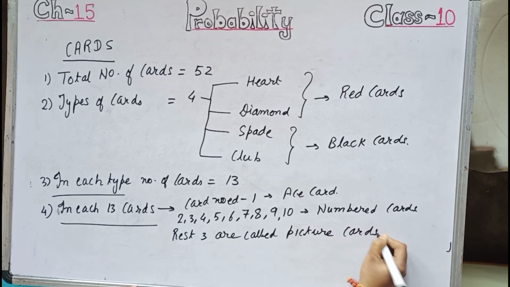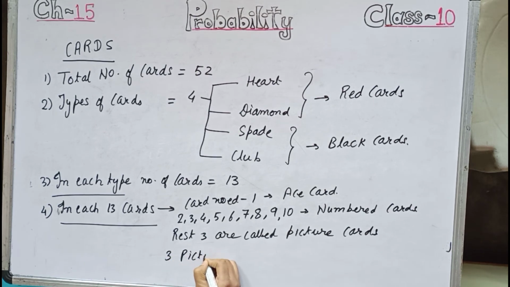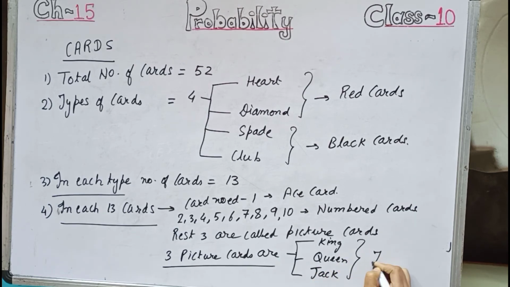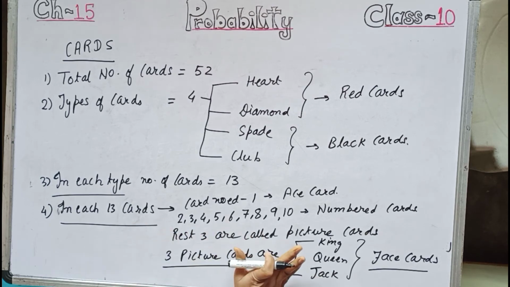And in that, the 3 picture cards are king, queen and jack. They are also called face cards. Face cards. So in each 13, this distribution is there.